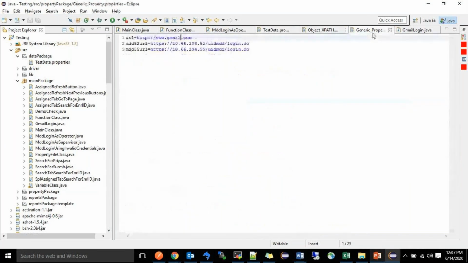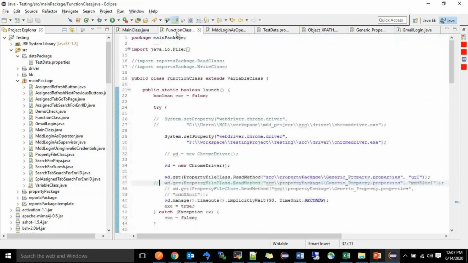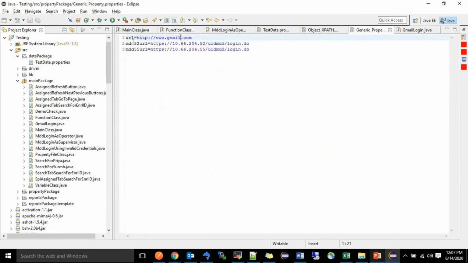And if any generic values are there, like the gmail.com URL, and these other two are for my application, the office application, we have written here. So www.gmail.com in the function class, see here, the URL I have mentioned here. The next one is commented out, so the URL means it is taking this URL only at that moment.